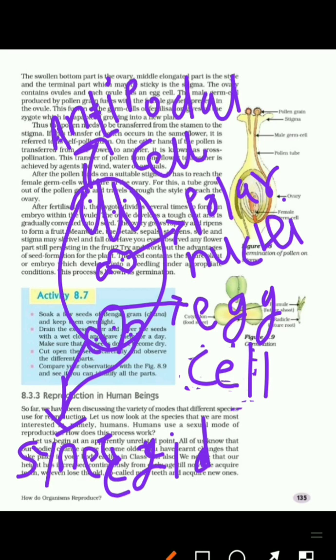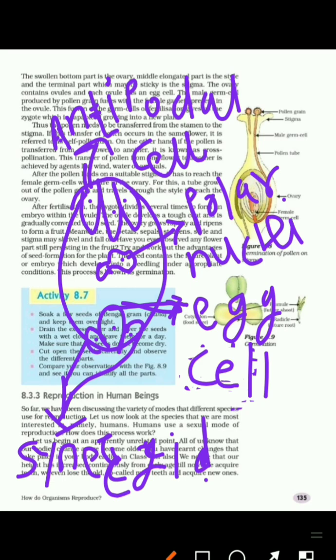In the ovule, there are 7 cells, 3 on each corner and 1 in the center. This center cell is formed by the fusion of 2 cells. We can see that 2 cells are fused. This is called polar nuclei. One out of these 3 cells is the egg cell. So this one is the egg cell. These 2 cells are called synergids. Then these 3 cells are called antipodal cells.